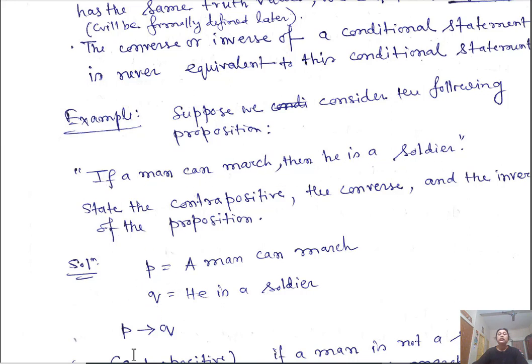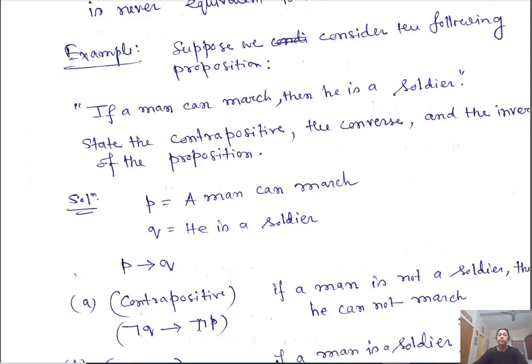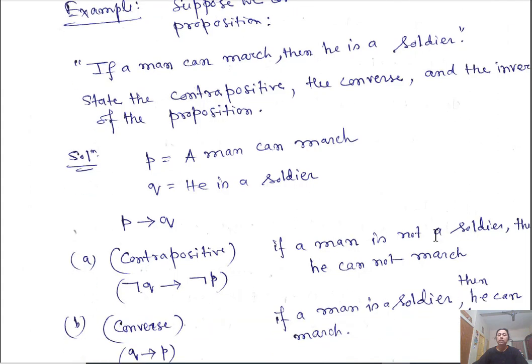So P implies Q. It is given P implies Q. So what will be the contrapositive? The contrapositive of the statement is negation of Q implies negation of P. That means if a man, negation of Q is what? If a man is not a soldier, then he cannot march. This is the contrapositive statement.